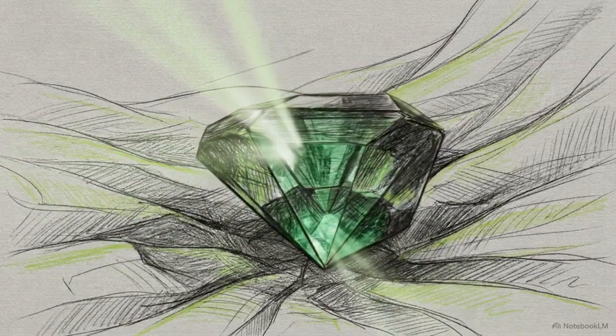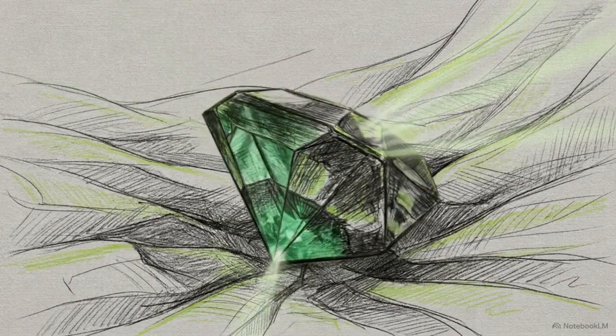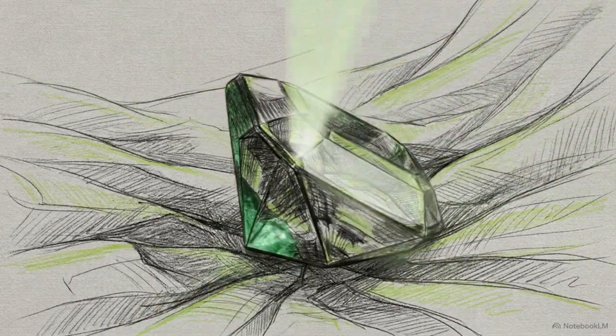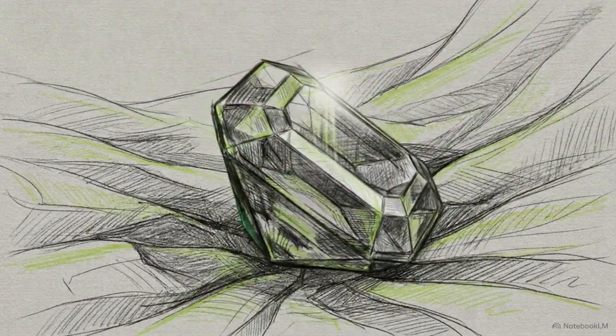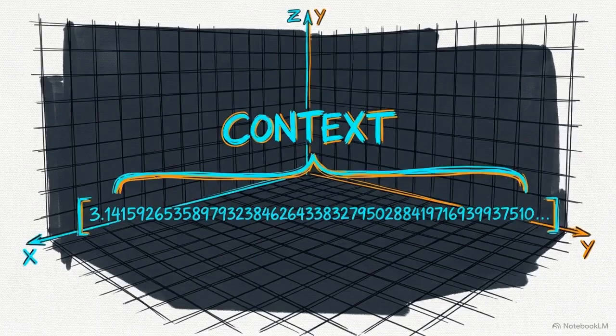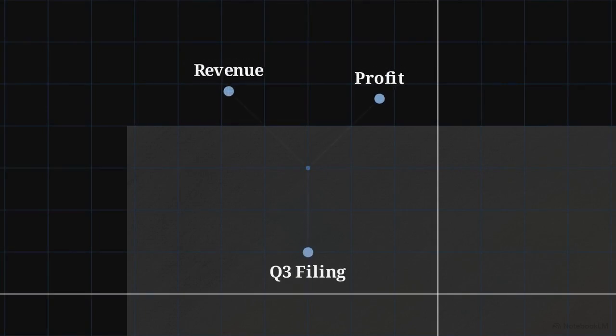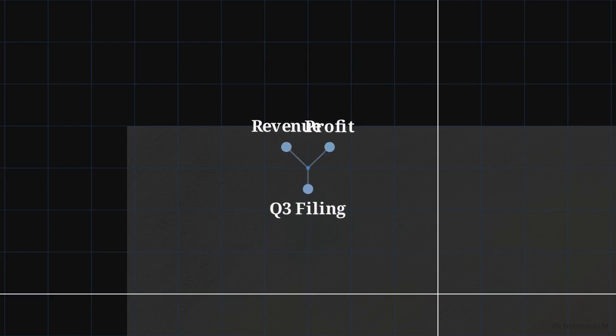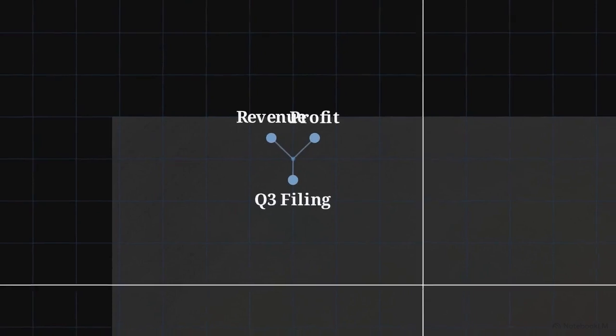This raises the question of how a probability engine recognizes conceptual relationships, knowing, for example, that emerald and green are linked. It solves this by translating human language into vector embeddings, which serve as multidimensional spatial coordinates. Inside a 3D vector space, conceptual similarity is physical proximity. Semantic gravity pulls related terms together, placing revenue, profit, and Q3 filing in the same neighborhood. Unrelated concepts inhabit different sectors.